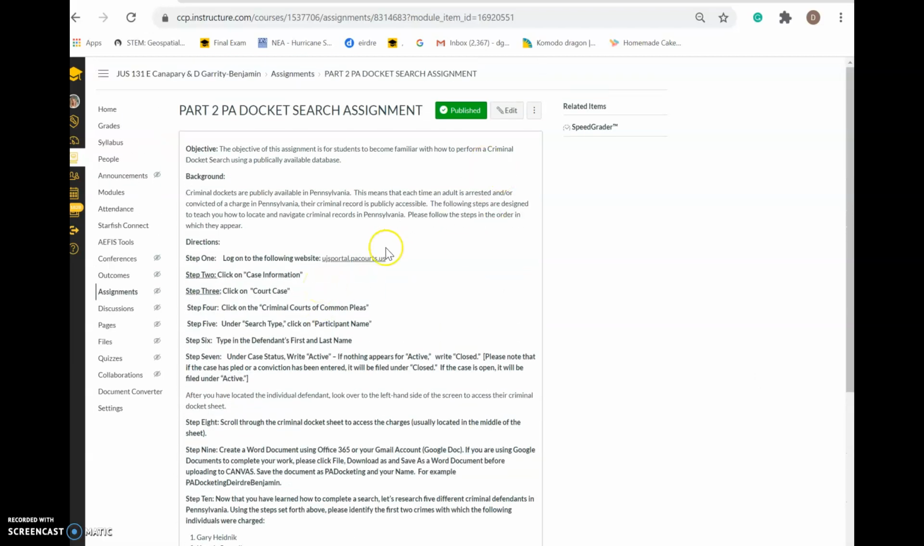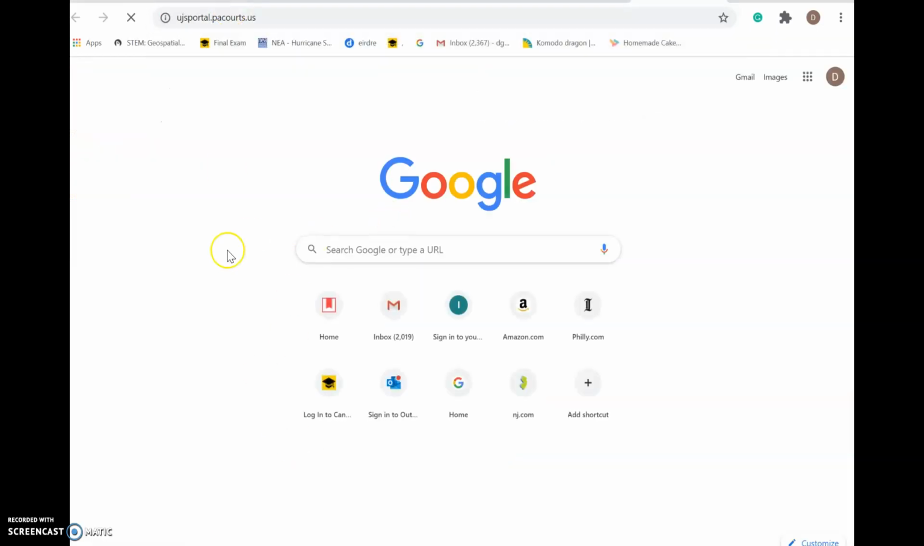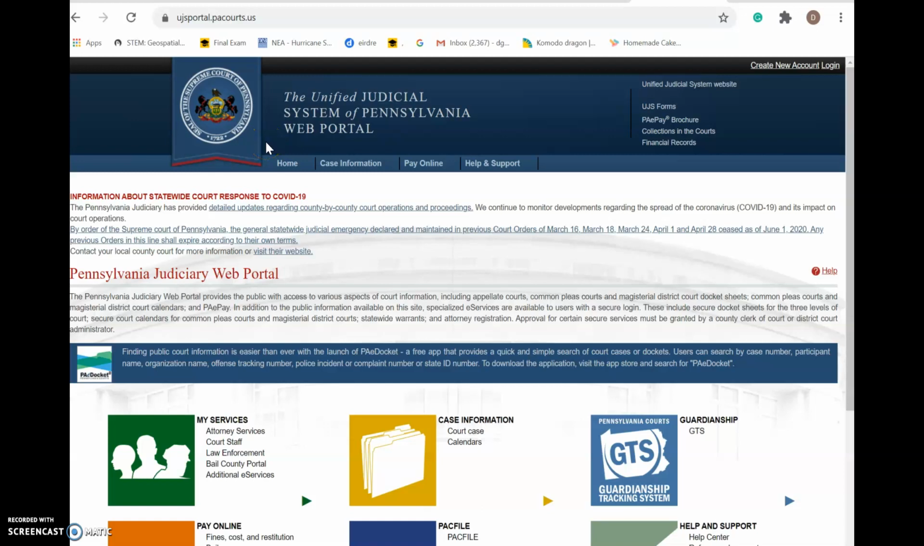So here we go. Let's start. I'm going to take the website and I'm going to copy it and I'm going to paste it into Google. Here we go. And up pops the U.S. PA Courts page, if I've done this right. It's a little slow right now. But here we go. Here's the Unified Judicial System of Pennsylvania web portal.